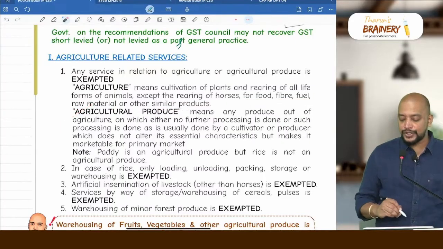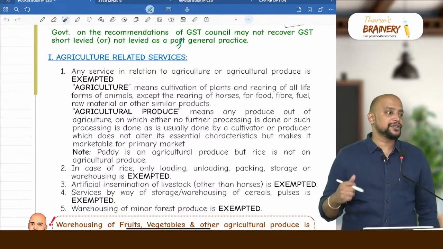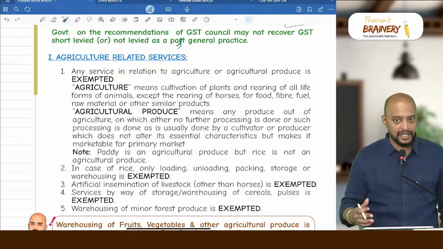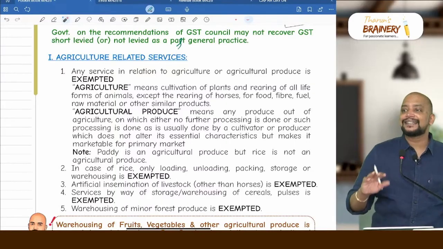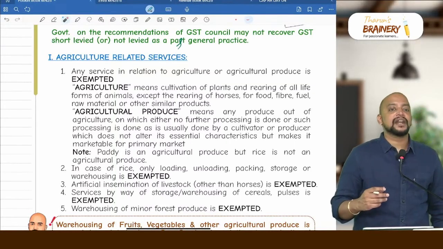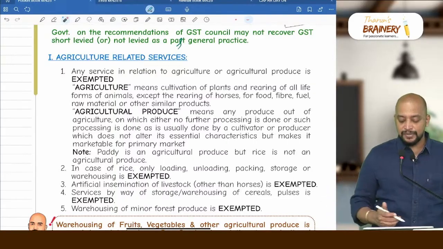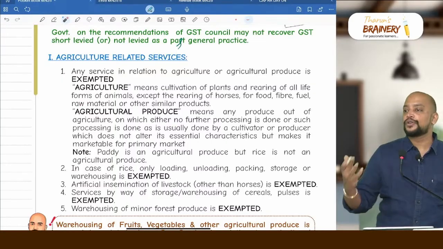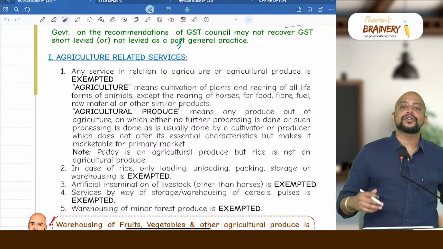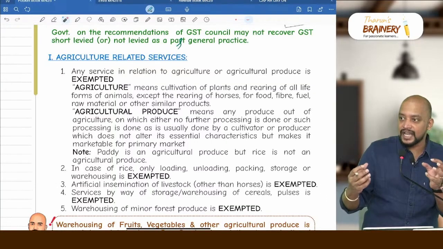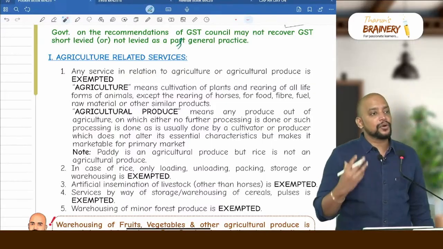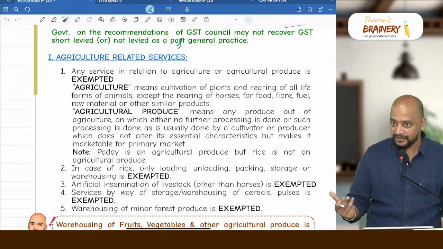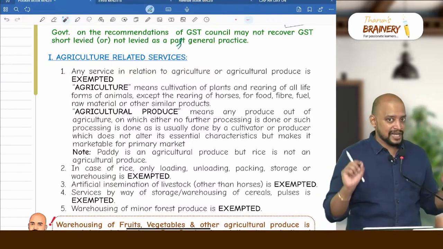Whereas agricultural produce means the primary produce out of agriculture on which no processing is done, or some processing as is usually done by a cultivator, which does not alter its essential characteristics but makes it marketable for the primary market. That is the meaning of agricultural produce. For example, tender coconut is agricultural produce on which no processing is done. We keep that tender coconut for some more days, peel off the layer, and we get the coconut. That coconut will also come under agricultural produce, because that process is usually done by the cultivator and does not alter its essential characteristics.